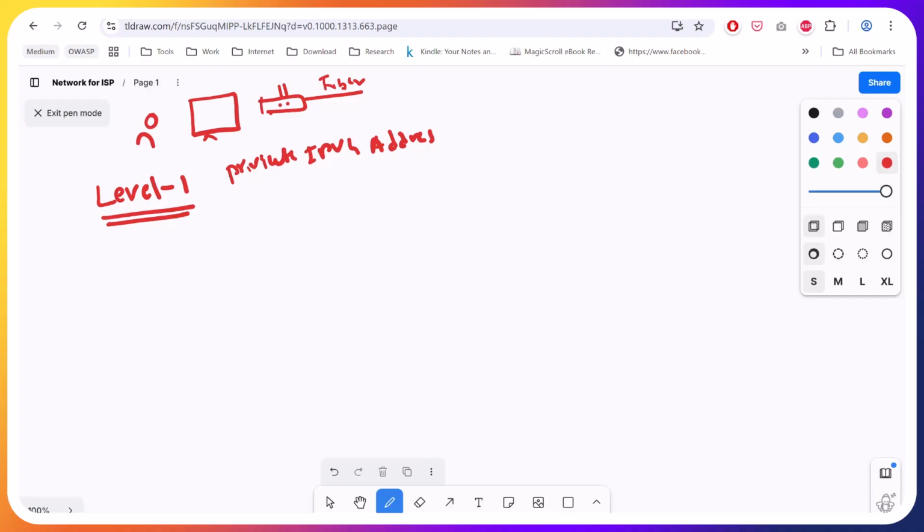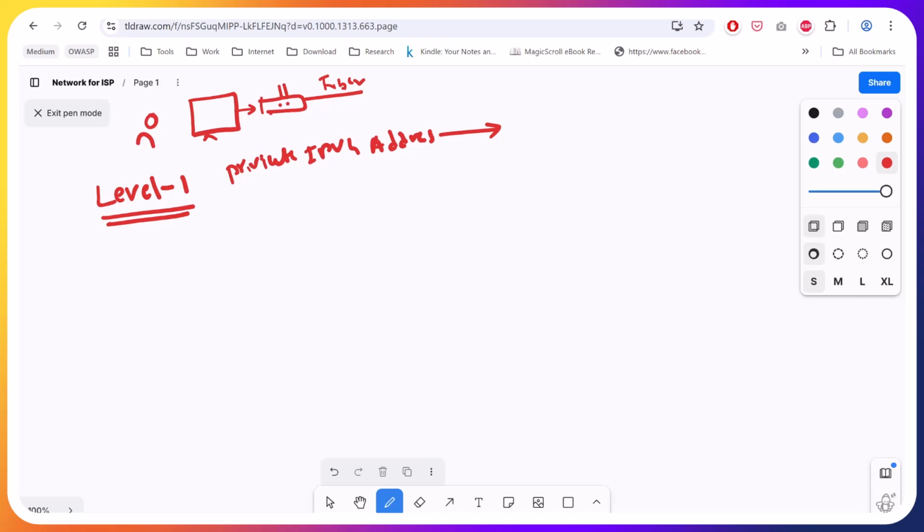As soon as the user accesses google.com, for example, whose IP address this router doesn't know, the router will take that request and send it to the higher router. So it has given a private IPv4 address, and now it has got a request which it doesn't know where to route.